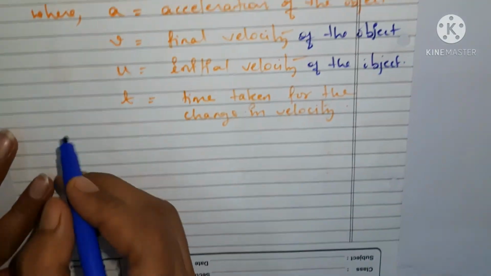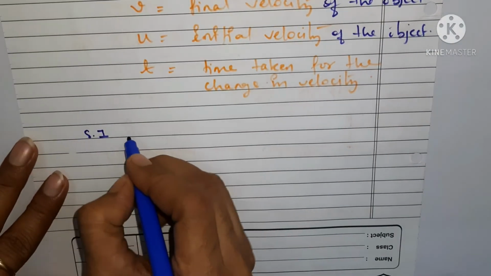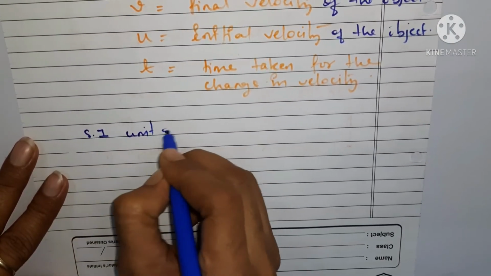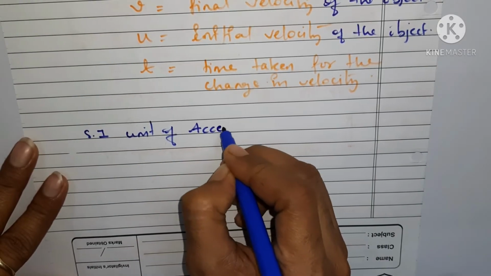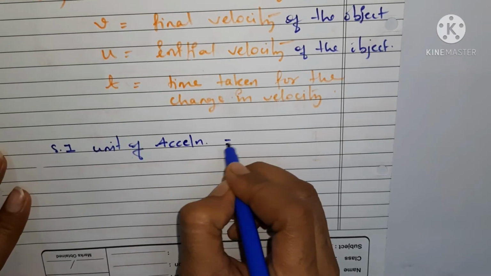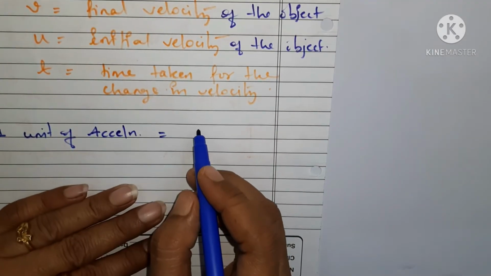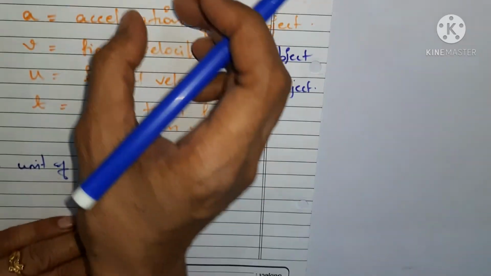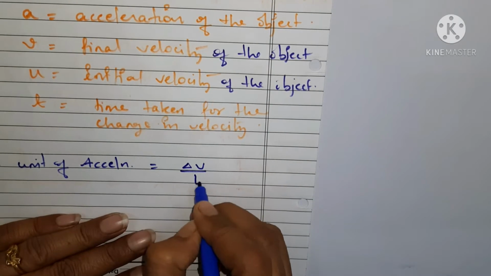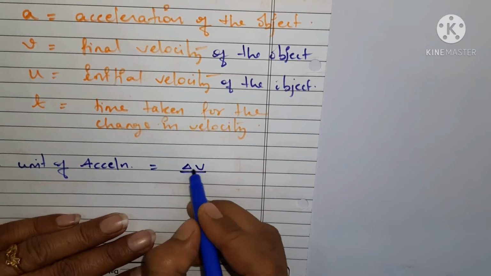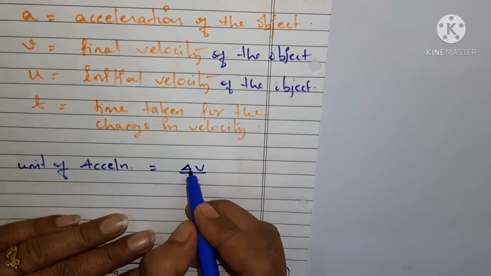Now what is the unit of acceleration? Let us try to find out the SI unit of acceleration. Somewhere you can see that it is delta v upon t. Delta represents some change, change in velocity.